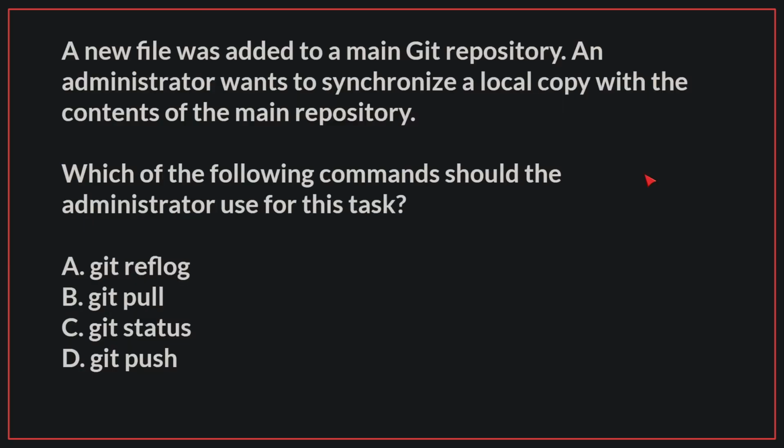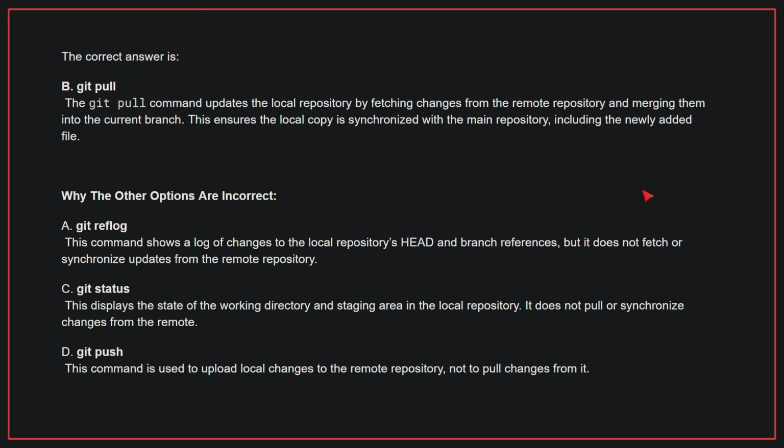A new file was added to a main Git repository. An administrator wants to synchronize a local copy with the contents of the main repository. Which of the following commands should the administrator use for this task? The correct answer is B. git pull. The git pull command updates the local repository by fetching changes from the remote repository and merging them into the current branch. This ensures the local copy is synchronized with the main repository, including the newly added file.